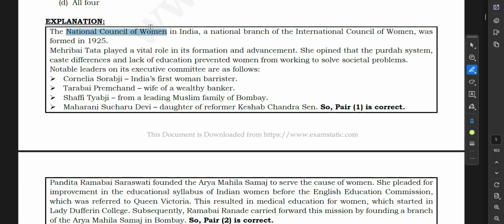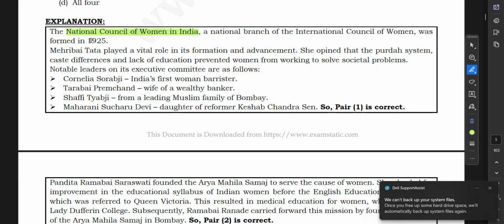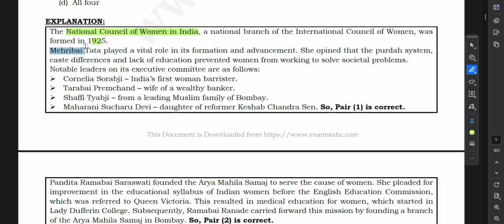The National Council of Women in India, a national branch of the International Council of Women, was formed in 1925. Mehribai Tata played a vital role in its formation and advancement. She opined that the Parda system, caste differences, and lack of education prevented women from working to solve societal problems. Notable leaders on its executive committee follow. These are not important for us. India's first woman barrister was Cornelia Sorabji.